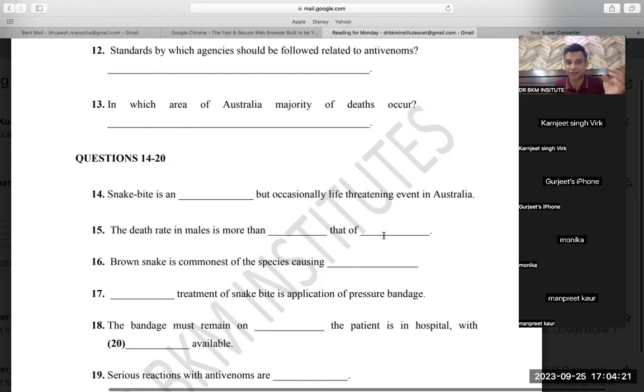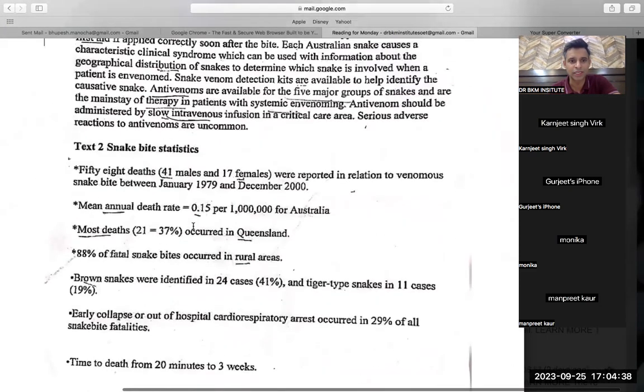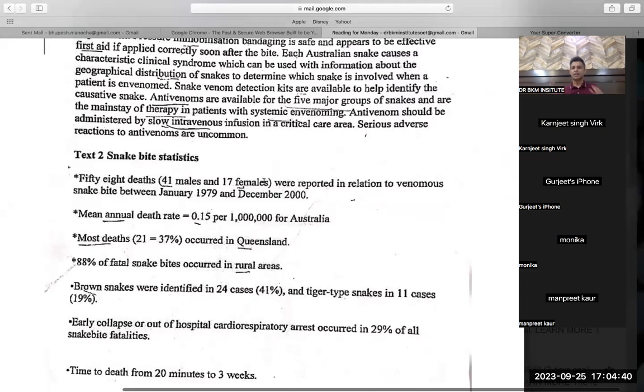The death rate in males is more than dash that of females. That is obvious. You will compare males with females only. So this was 100% sure: the death rate in males is more than that of females. Now I had to go to the reading. I went to the reading and could straight away find the words male and female. Then I could see that 41 are males, 17 are females.